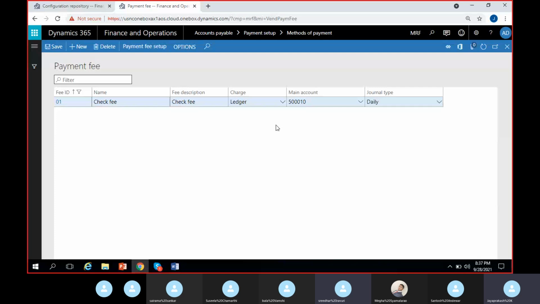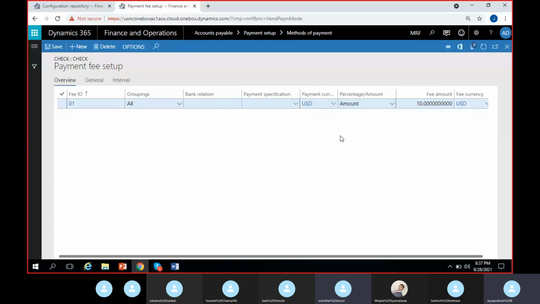So most of them will account for it separately, not levy it on the vendor, because no vendor will be ready to accept fees on checks, because they need their appropriate amount. So if it is your choice of payment method, then you have to bear the charges. That's how they feel.